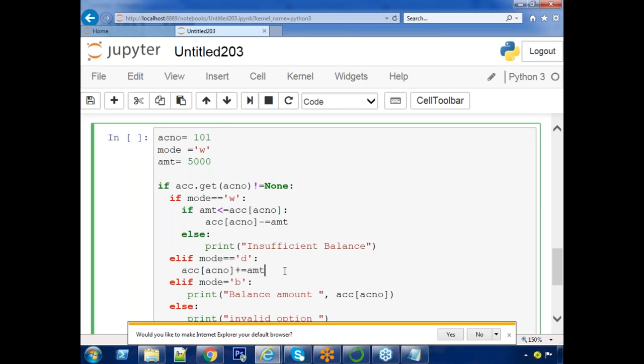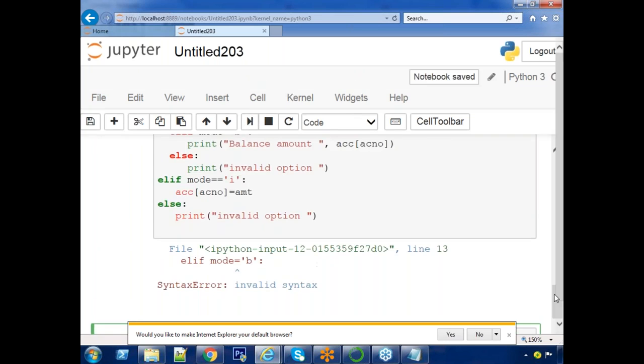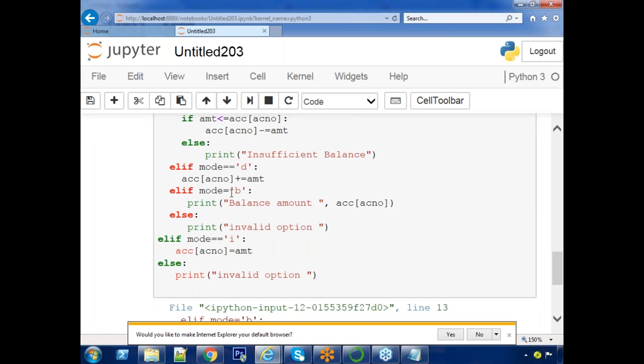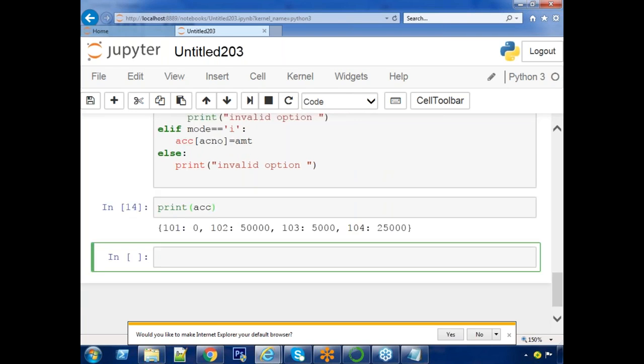I am running this now. After completion of this transaction, what are you expecting for 101 balance, sir? 0 rupees. Now check it. If mode double equals to B, here one more equal to. I'm running now. Check his latest balance. Print ACC. Previously 5,000, now 0.